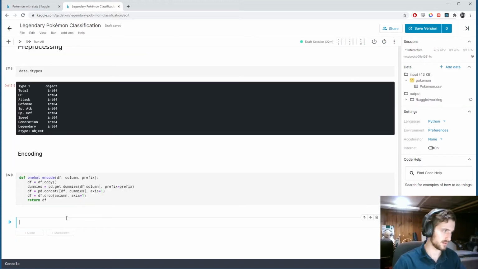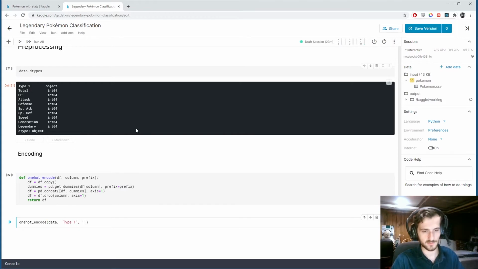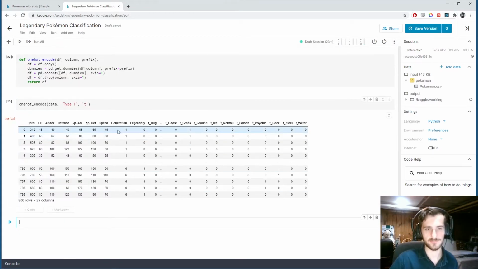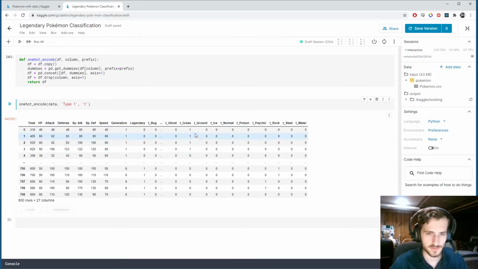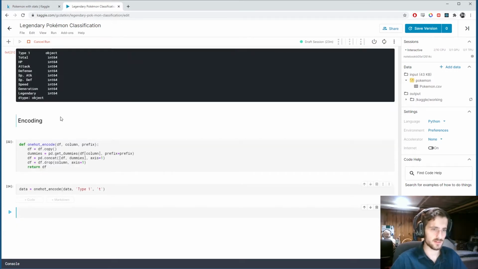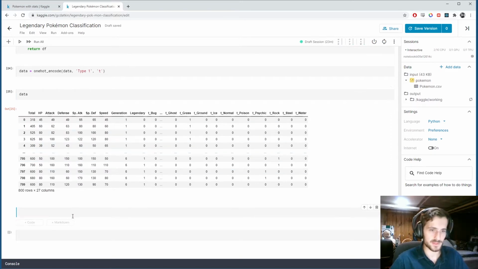Alright, so if I one-hot encode the data, and the column I'm going to be encoding is type 1, and we'll give it a prefix of t, then that looks like this. The original type 1 column is gone, and has been replaced with all these. A new column for each unique value in the original type 1, and a 1 corresponds to the original column having that value. So with this, we realize our entire dataset is in numerical form, and I'm just going to store that in data now. And I'll just keep it on the screen so we can see. Now we can split and scale the data.